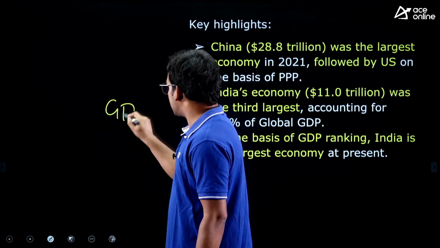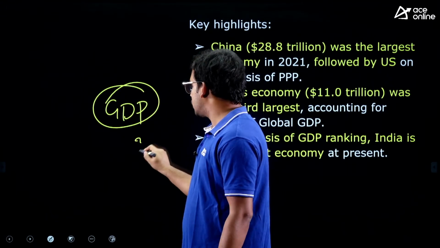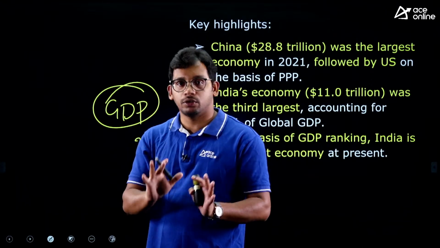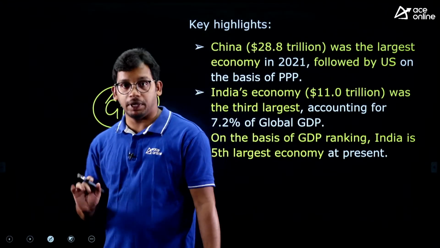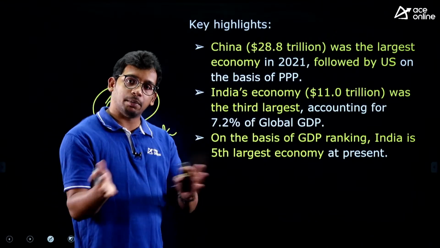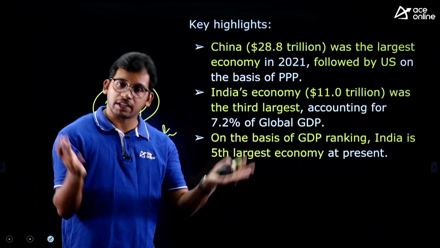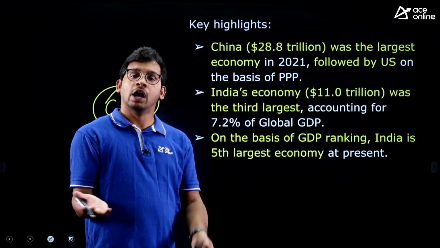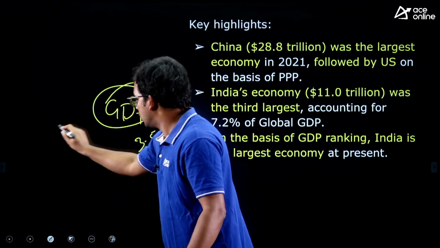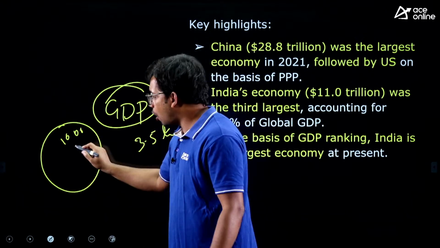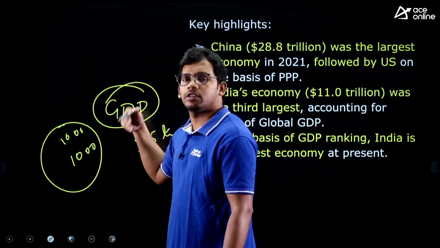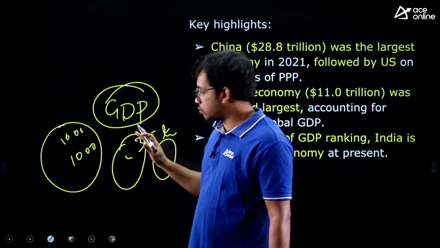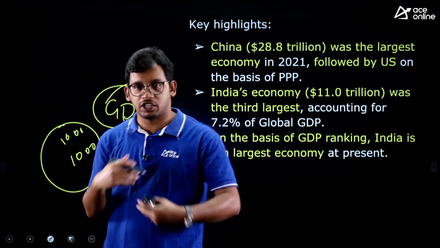You all know that in terms of GDP calculation, we have around a $3.5 trillion economy. That means how many goods are produced in India, and how much in terms of money, is called GDP. But in terms of purchasing power parity, they compare between countries how much they are spending for a basket of goods. The basket of goods common to all countries, like the USA and China, is taken. How much are Indians spending? Like 1,000 goods, car, pen, everything. Say for example, 1,000 crores in India, 5,000 crores in China, 2,000 crores in the USA.